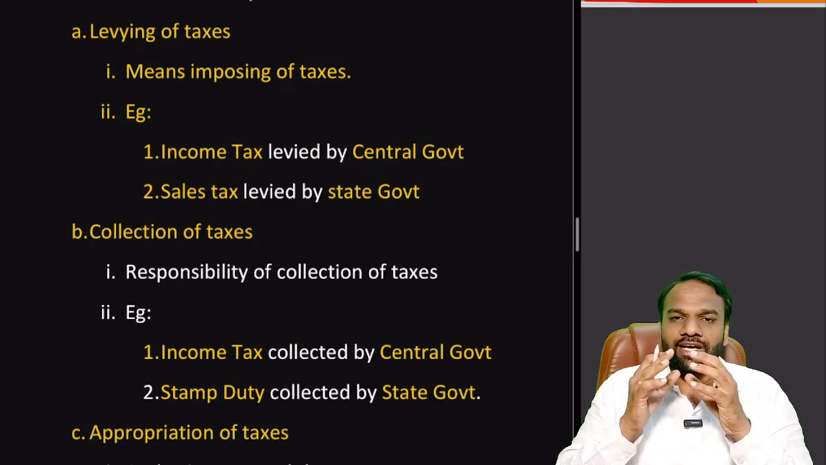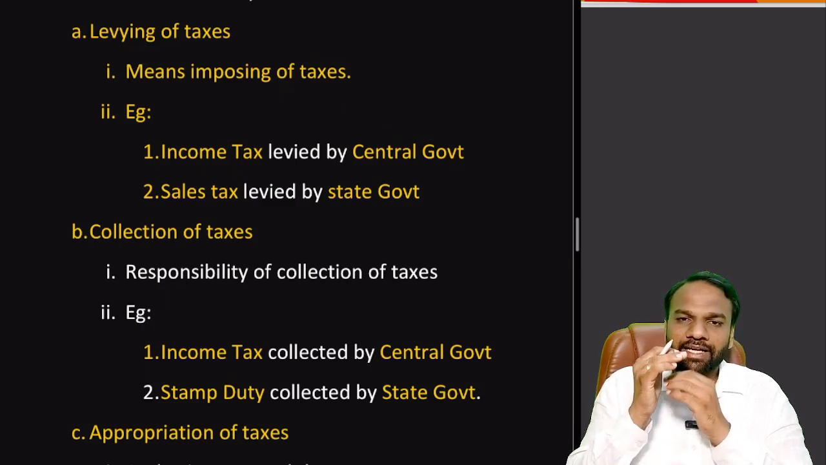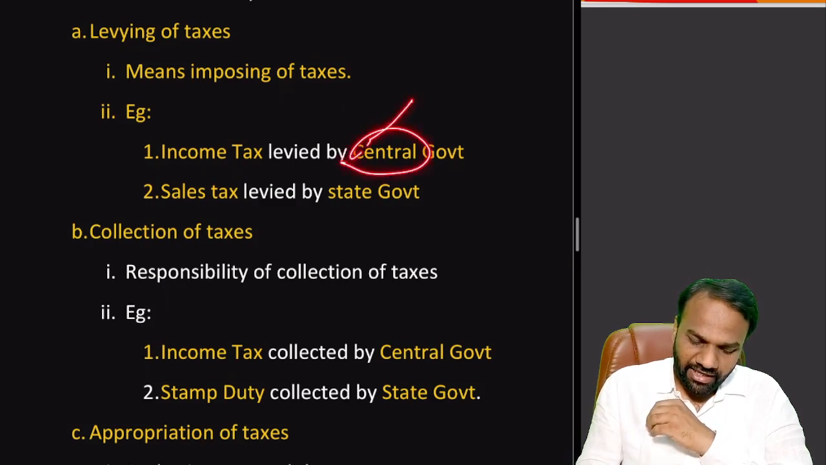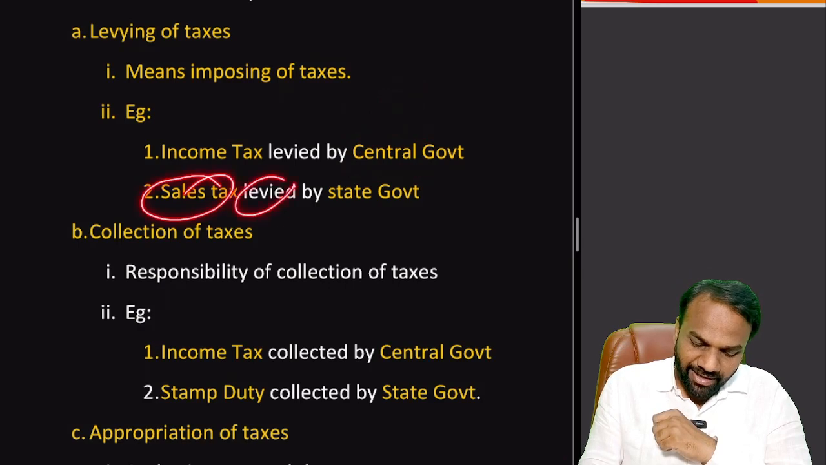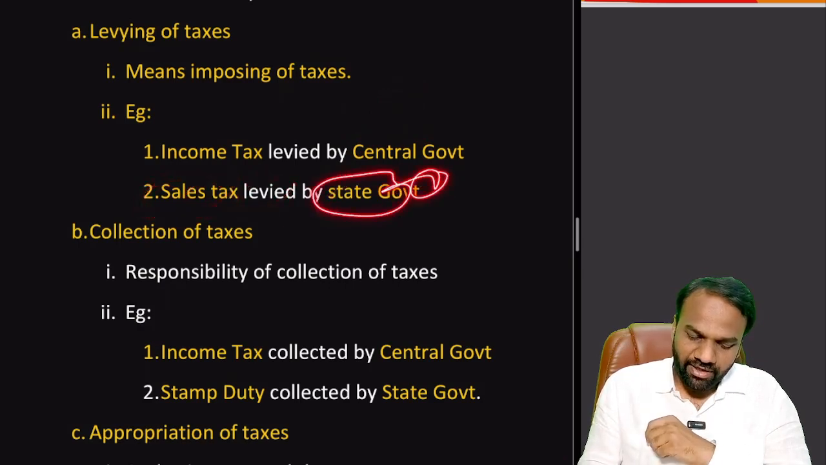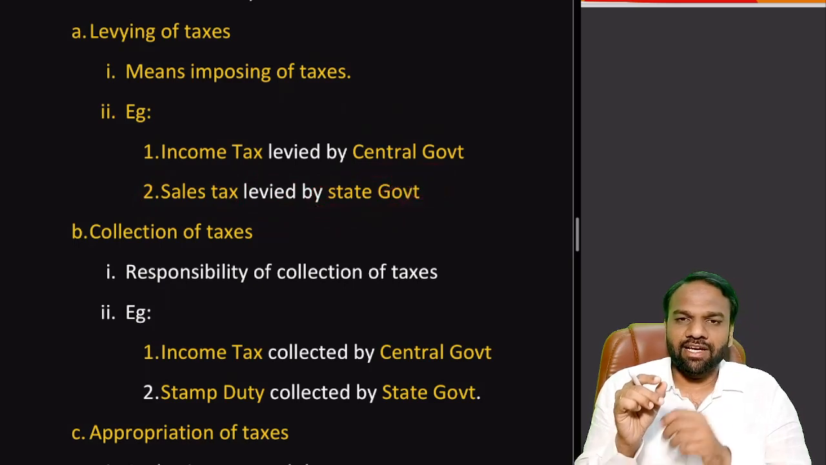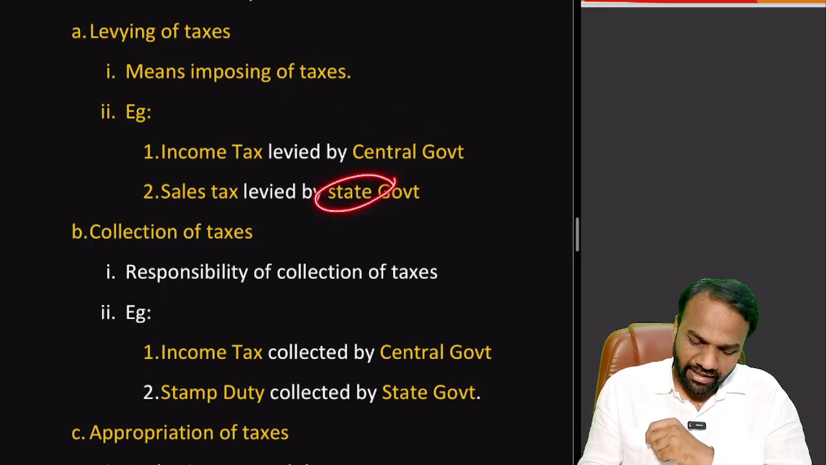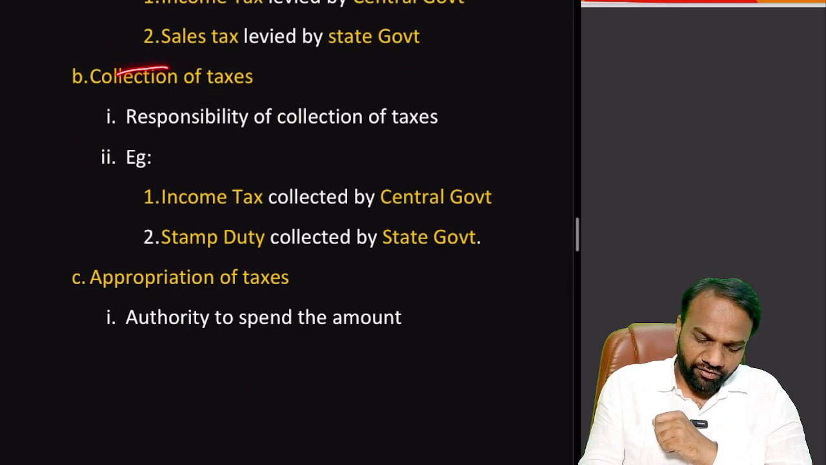The central government fixes the slab, that is, up to 5 lakh it should be 10%. After 5 lakh till 10 lakh it should be 20%. In this fashion, income tax slabs and tax rates are fixed by the central government. Now coming to sales tax, it is levied by the state government. Sales tax rate is fixed by the state government. For example, in Karnataka, the sales tax charge is fixed by the Karnataka state government.